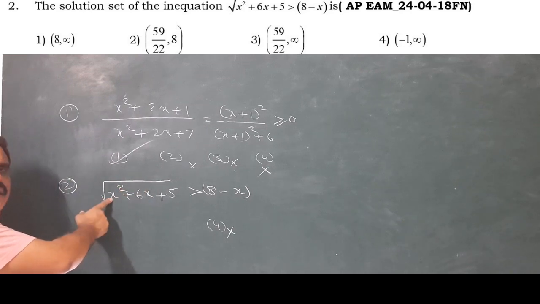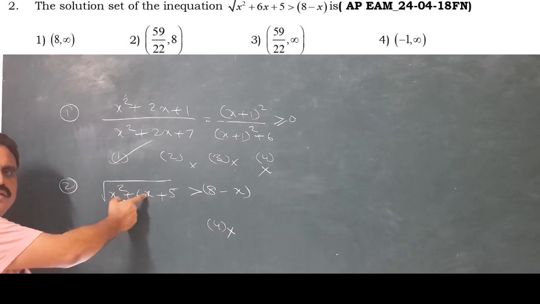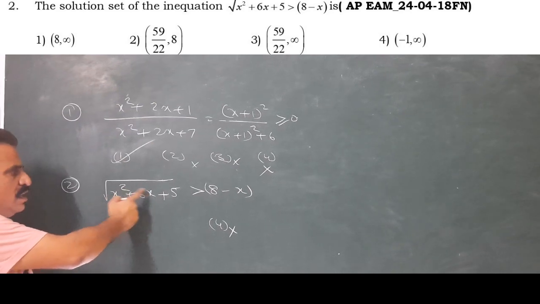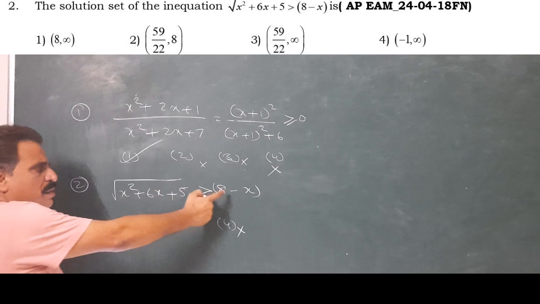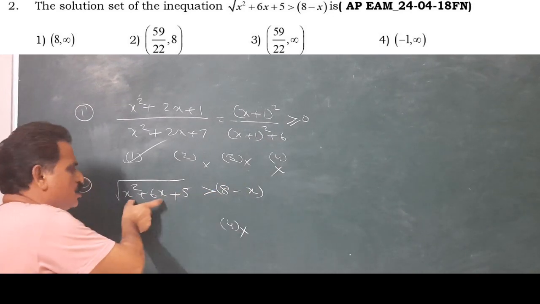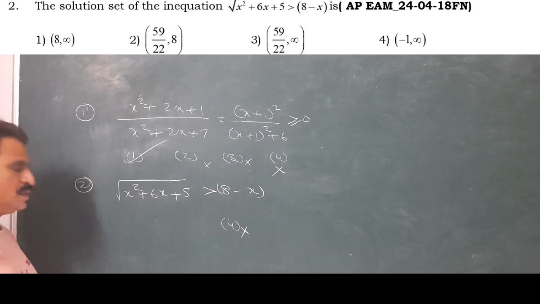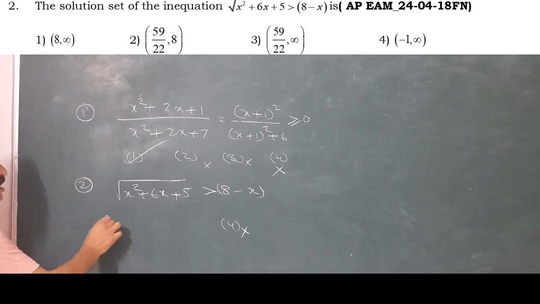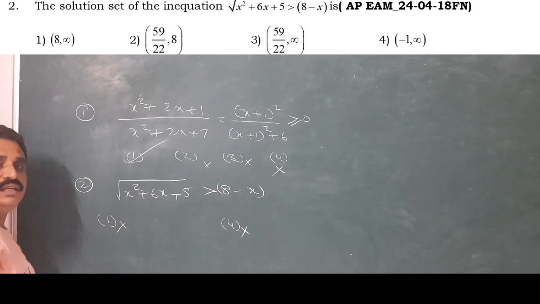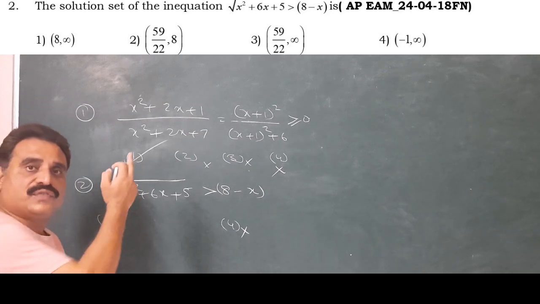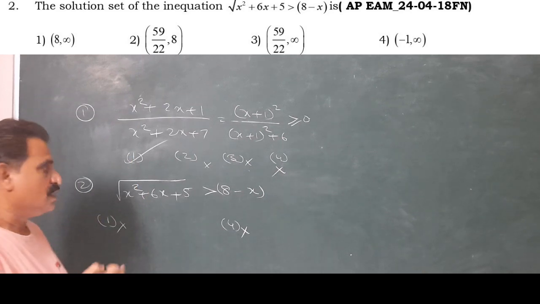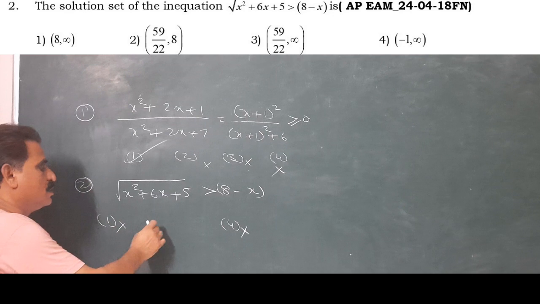Check that. 9 plus 18 plus 5, whatever it may be, 8 minus 3 is 5. The left side is definitely more than 5. So x equal to 3 satisfies it. That's why the first option is not correct.